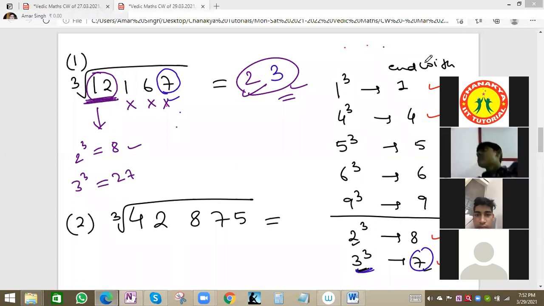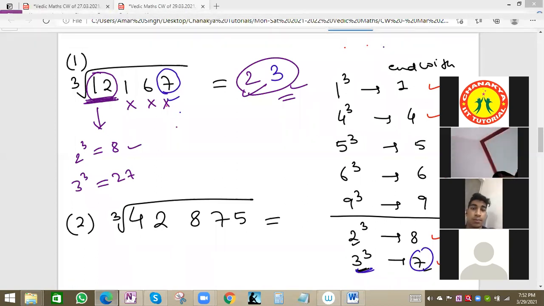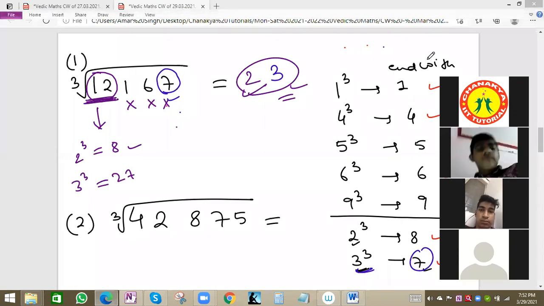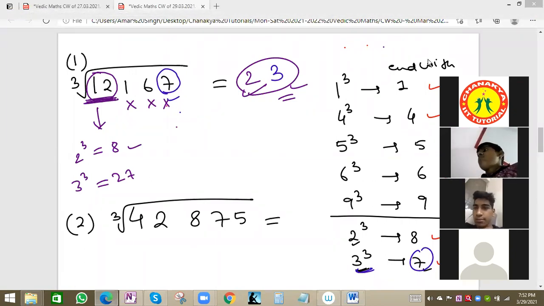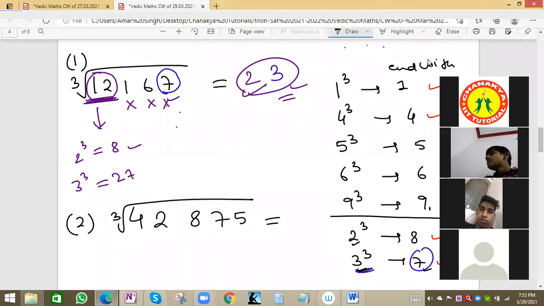No problem. For this question, once again, I will solve. Javin also correct. So see, this table we know already, because 1 cube is 1, 4 cube is 64, ending with 4. 5 will end with 5, because 5 cube is 125. 6 cube is 216, the cube root will end with 6. And now 9 we know, 9 cube is 729. So this will end with 9.